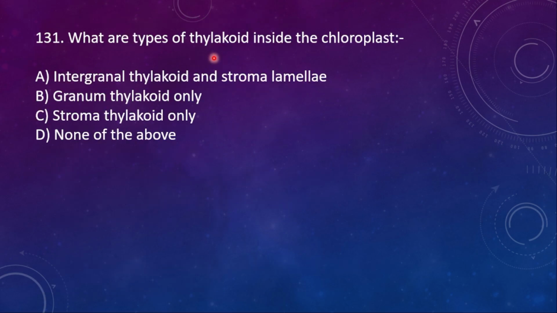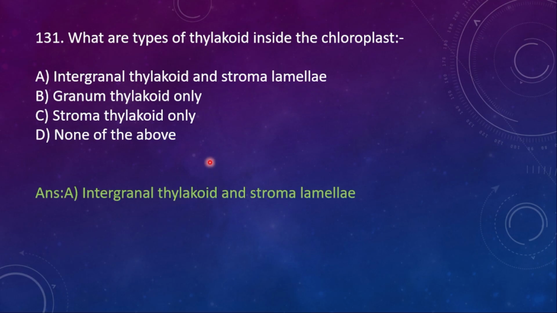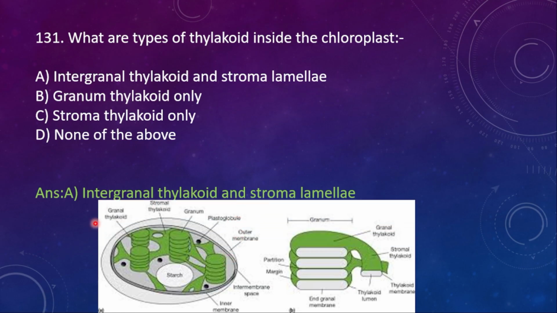131. What are types of thylakoid inside the chloroplast? A, intergranal thylakoid and stroma lamellae. B, granum thylakoid only. C, stroma thylakoid only. D, none of the above. So here the thylakoids inside the chloroplast are of two kinds, that is intergranal thylakoid and then stroma lamellae. I will show you the diagram. So this is the chloroplast. When we take out only this part, it will look like this. Let me show.